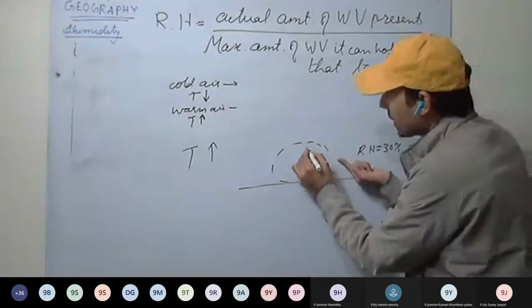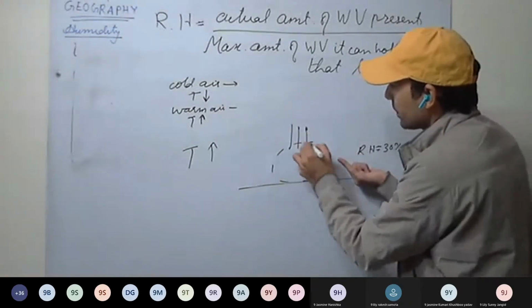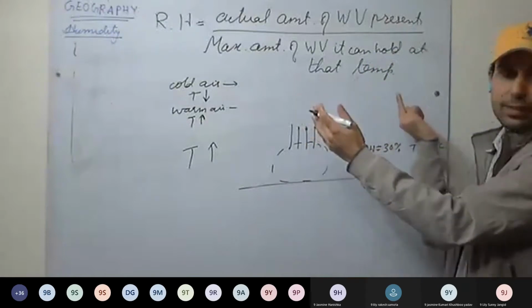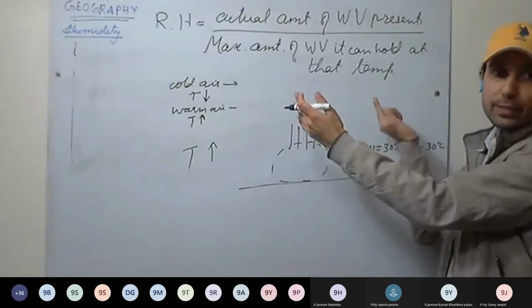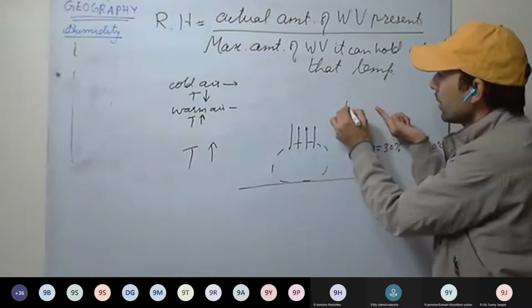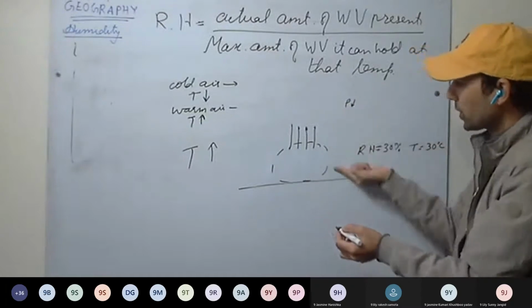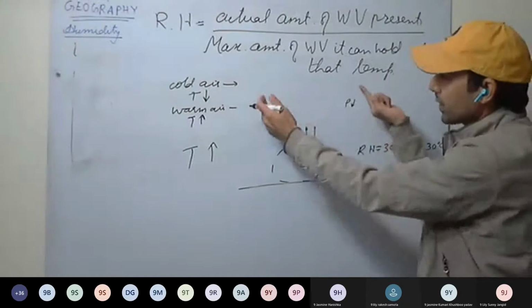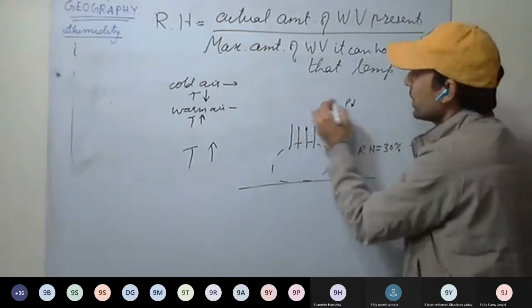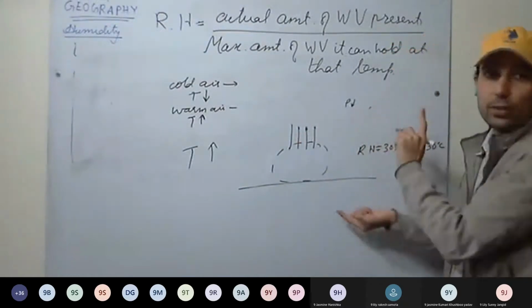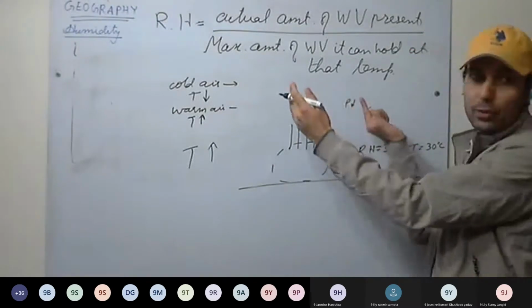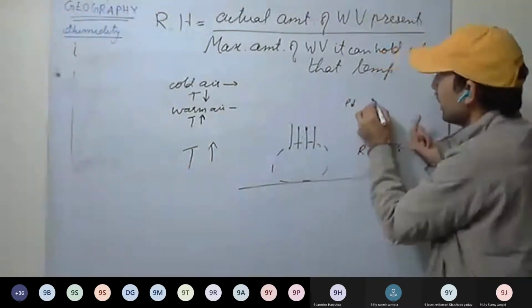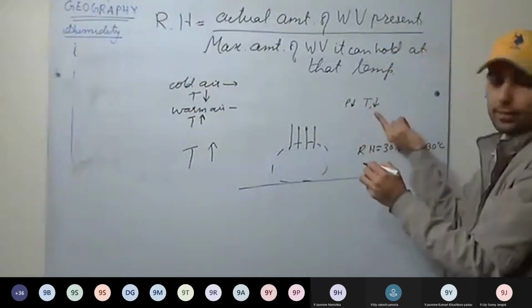Now see here, as this air rises, what will happen? It will expand. As the air rises, it expands, and we already know pressure decreases with height. Pressure decreases, air expands. Then air gets cooled, adiabatically cooled. Expansion leads to cooling. So air expands, temperature decreases.